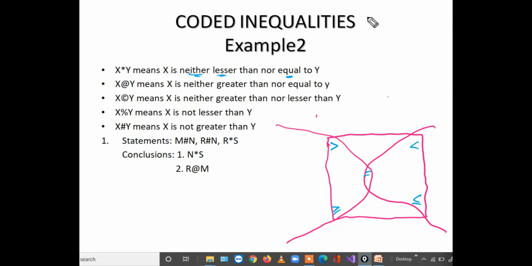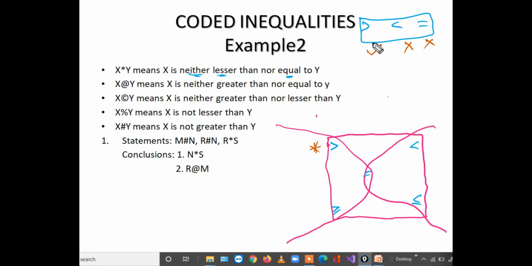So here basically we have how many inequalities? Greater than, less than, and equal to. So just to verify these three. Yes, if you see the first one, star means x is neither lesser nor equal. So it is not lesser, not equal. So it must be greater only. Okay.